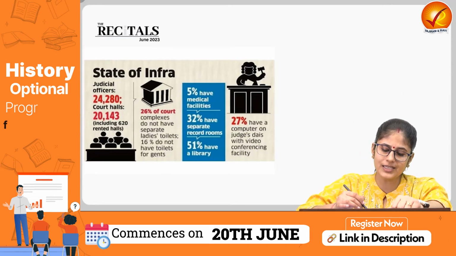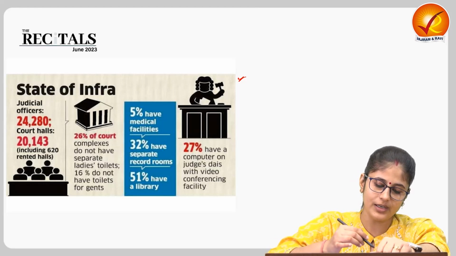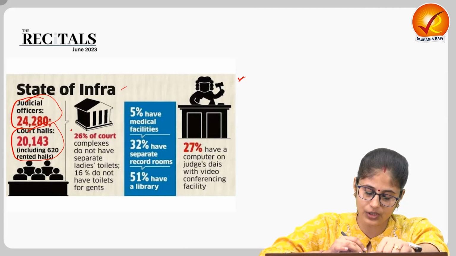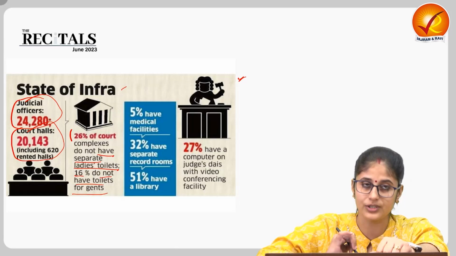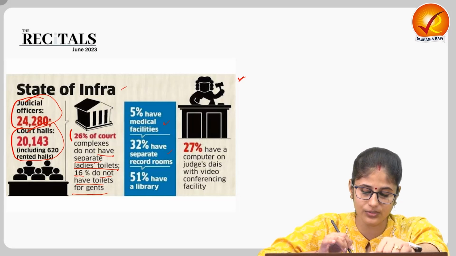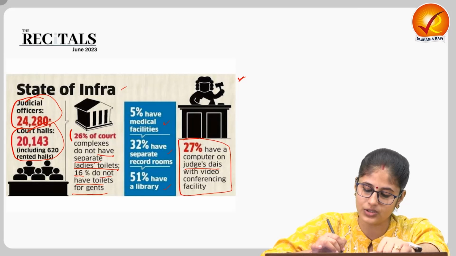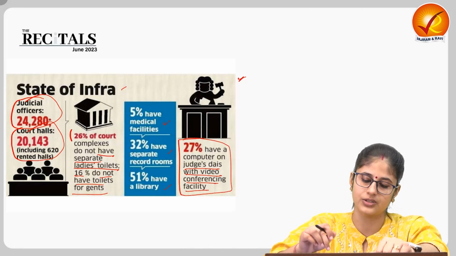Now, let's look into the status of judicial infrastructure. An all India survey was carried out by the Office of the Chief Justice of India, and it found that 26% of the court complexes do not have a separate ladies' toilet, and 16% do not have toilets for gents as well. 5% have medical facilities, 32% have separate record rooms, 51% have libraries, and 27% have a computer on the judges' dais with video conference facility. So, this is the status of judicial infrastructure in India.